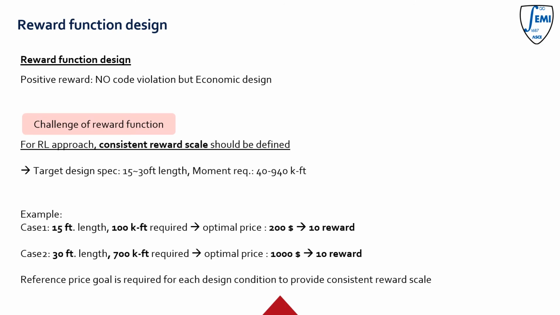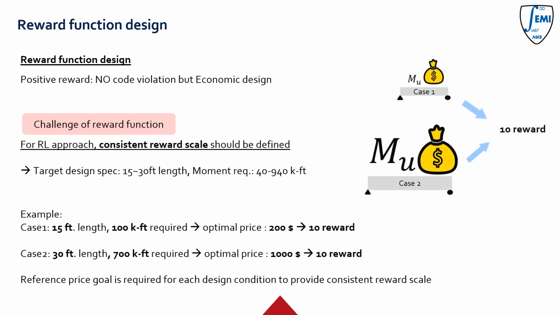When all code requirements are satisfied, the agent is able to get positive reward according to material cost. However, the optimal material cost varied by length and moment capacity requirement. We need to define a generalized baseline price per design case as a function of beam length and moment capacity.